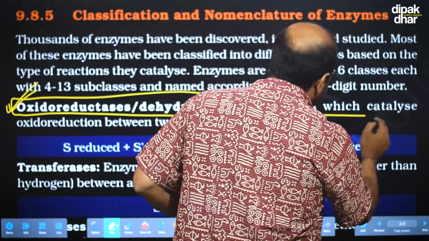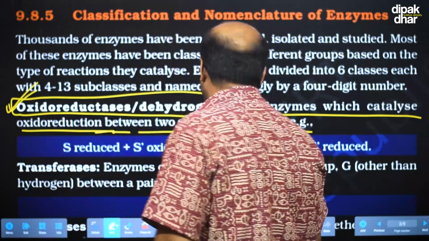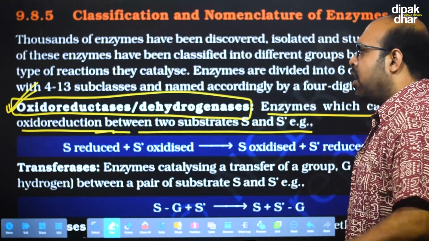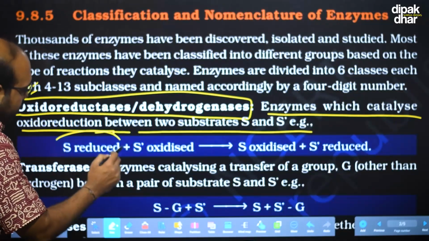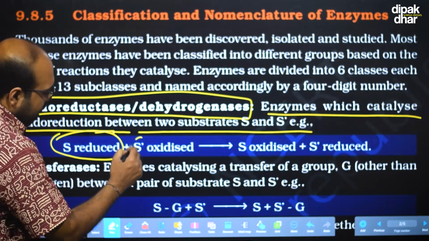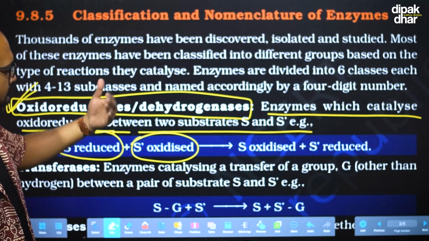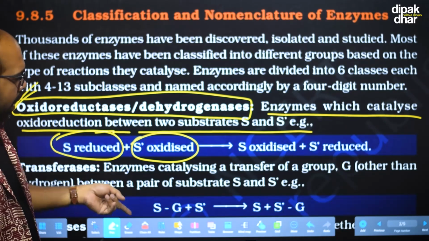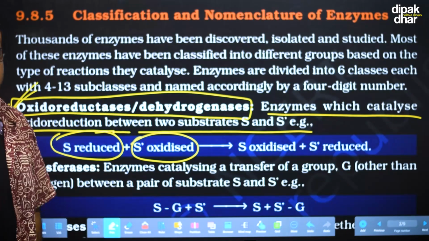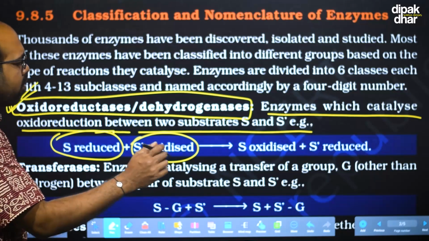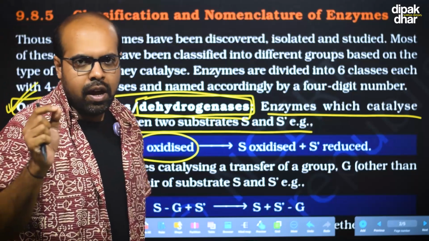So enzymes which catalyze oxidation and reduction between two substrates are classified as the oxidoreductase group. Here the substrate S is in the reduced configuration and another substrate, S prime, is in the oxidized configuration, and these two substrates will interchange their oxidation state with the help of this group of enzymes. This group is also known as dehydrogenase.